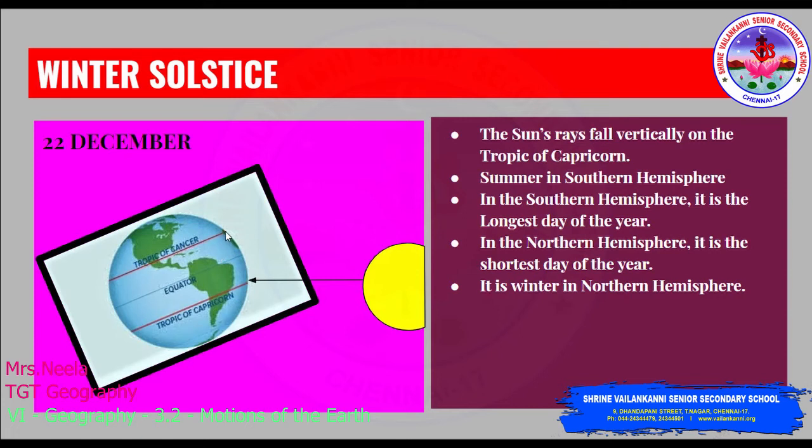What happens in the northern hemisphere? It is the shortest day of the year, and it is called the winter solstice. It is also called the northern winter solstice.